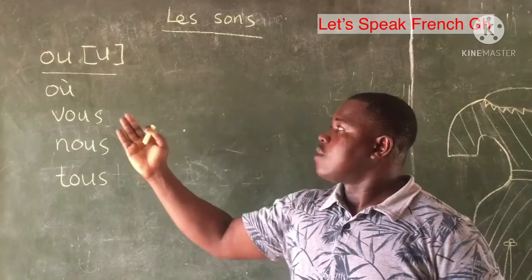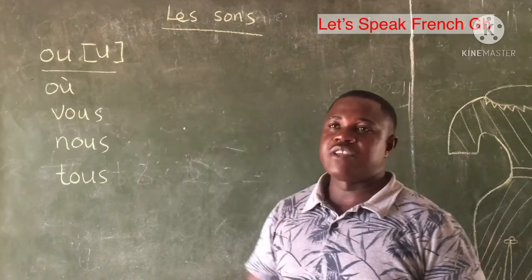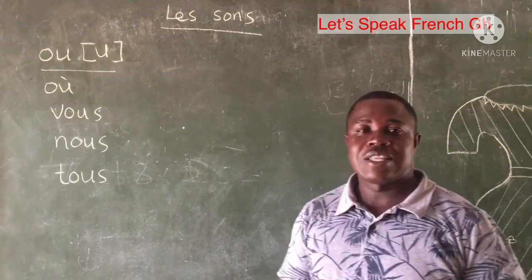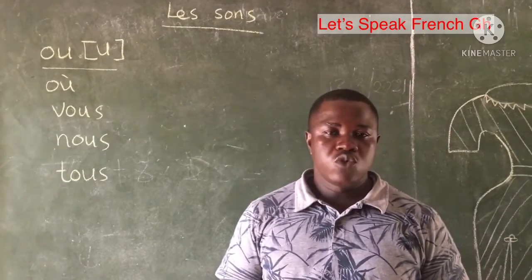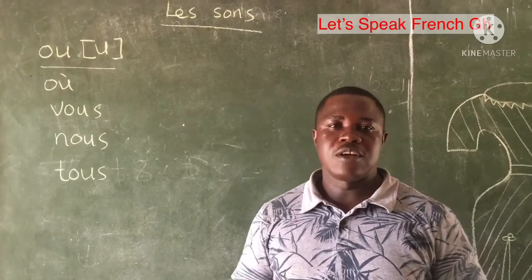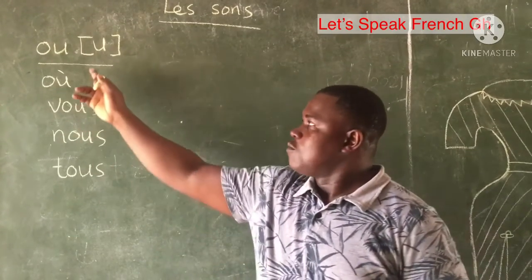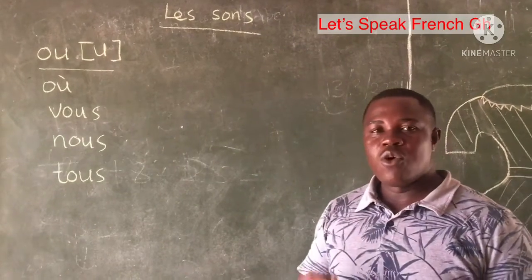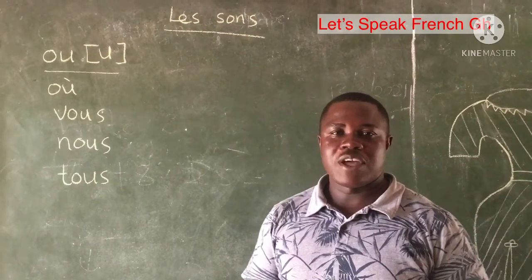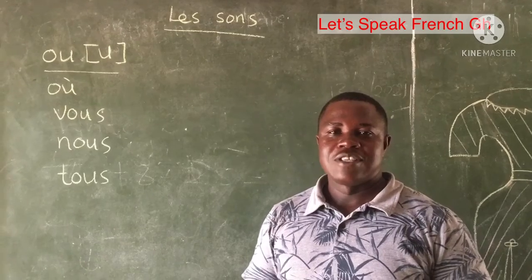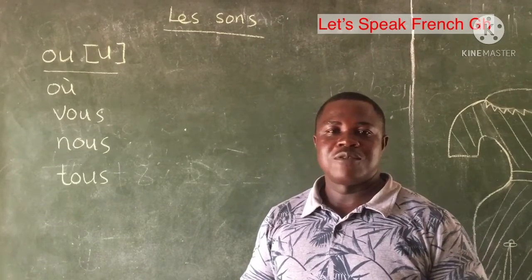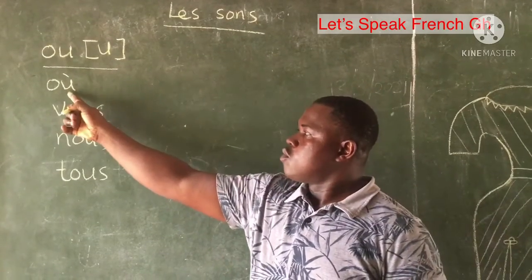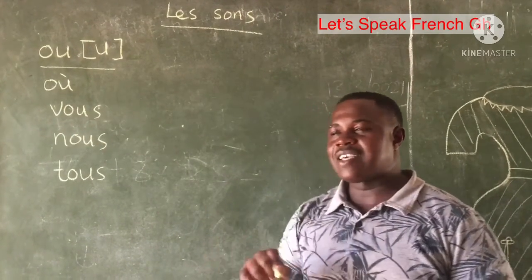So when we combine O and U in French, the sound becomes oo, just like the two O's in the word fool. So we get the sound oo here. So anytime you see OU in a particular word in French, do not be confused, especially those from the English background. It's oo. So we have here oo, OU, oo, with an accent.